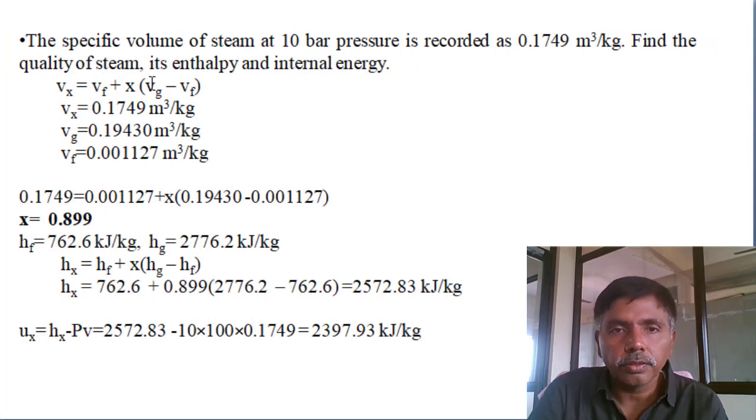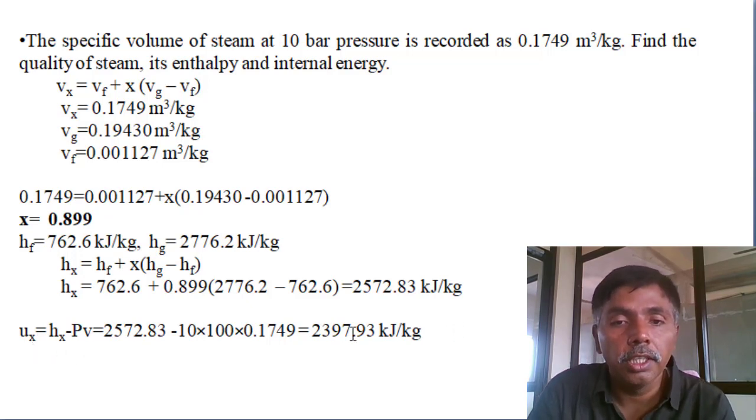Next one. Here the specific volume of the steam at 10 bar pressure is recorded. Find the quality of steam, enthalpy and internal energy. For quality, the vx value is already given. At 10 bar pressure, extract the vg and vf values and determine the x value. That is the quality of steam. Once you know the x value, determine the enthalpy at that dryness fraction. For enthalpy and internal energy, as I already mentioned, internal energy equals enthalpy minus flow work. You will get the final value.